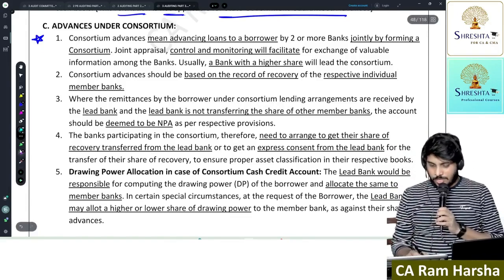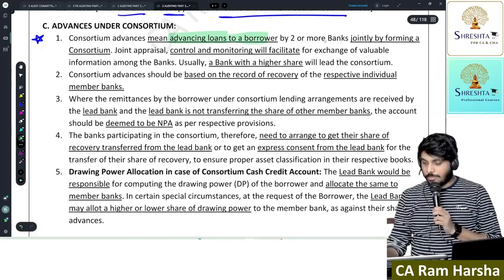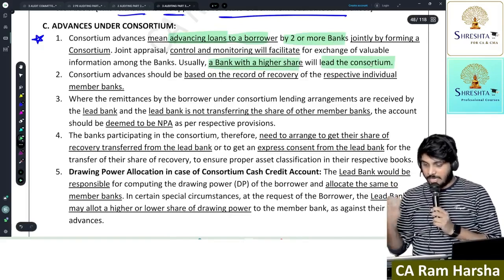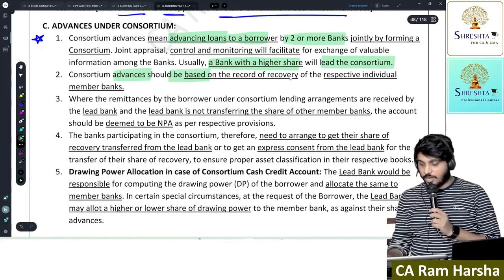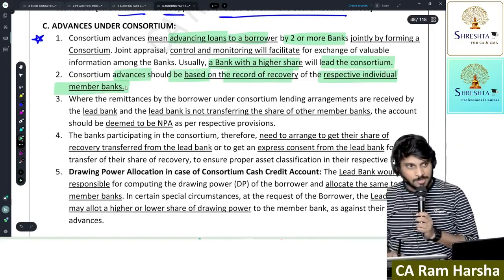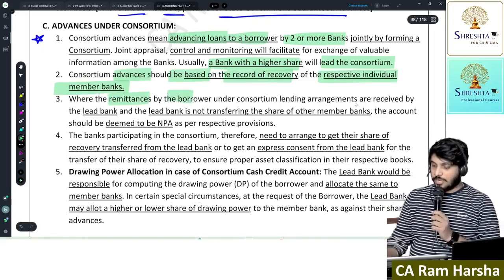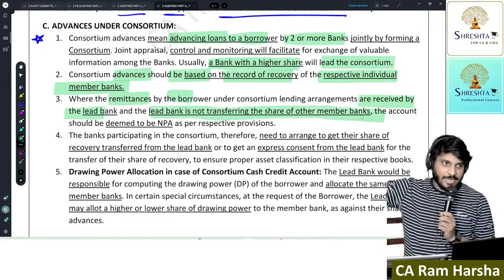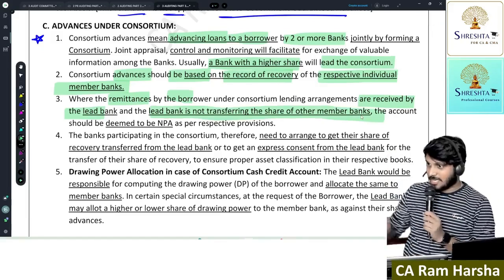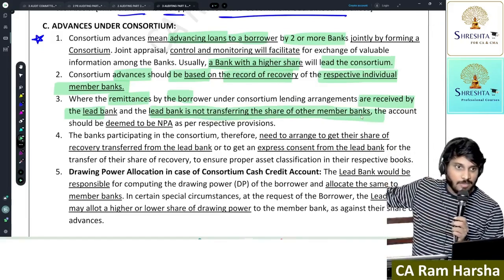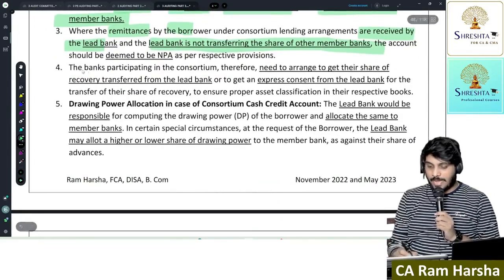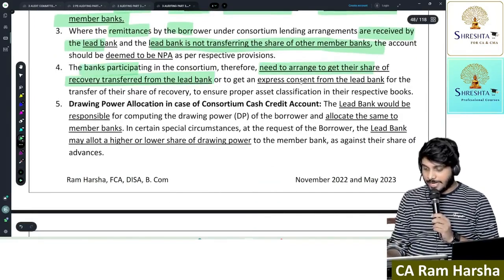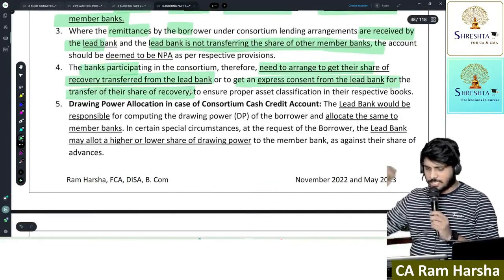Understood? Now consortium advances means advancing loans to a borrower by 2 or more banks jointly. Yes or no? Usually the bank with the higher share will lead the consortium. Advances should be based on the record of recovery by the respective bank. Getting it? Where remittances by the borrower are received by the lead bank and not transferred to the other member bank, NPA will be treated only for the customer. So it is the customer's responsibility to make sure the payment reaches every bank. Yes or no? So the participating banks need to arrange to get their share of recovery from the lead bank, or get an express consent from the lead bank for recovery from the customer directly.